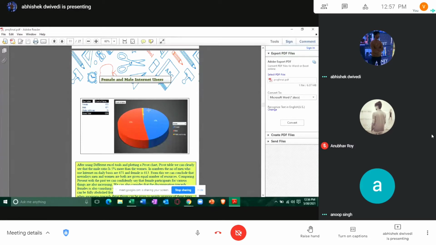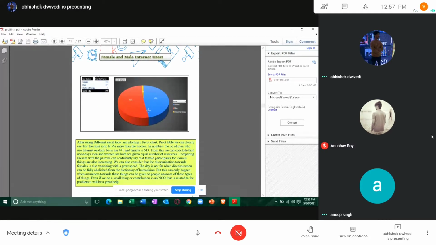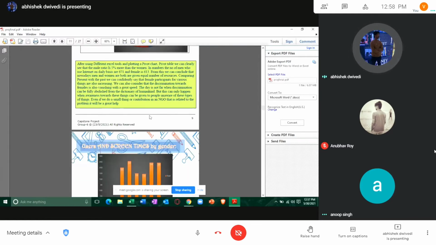What we can conclude from the data we have collected is that male and female users are now on equal platforms. Now the resources that are available to male users are also available to female users. Also, we expected that the male users would have been a lot more than females, because in our class only, the sex ratio is about 3:1. So we expected the males to be a lot more, but when the data came and we plotted this graph, we happened to notice that the difference is not much. So this was a thing that was unexpected.